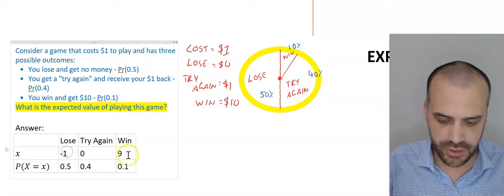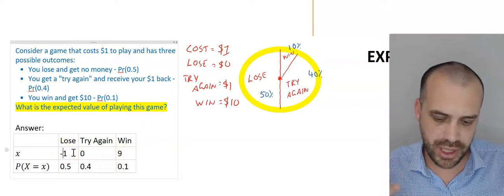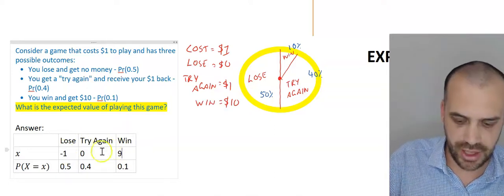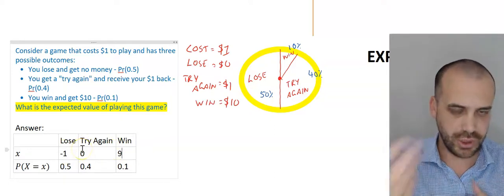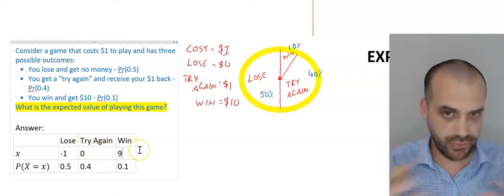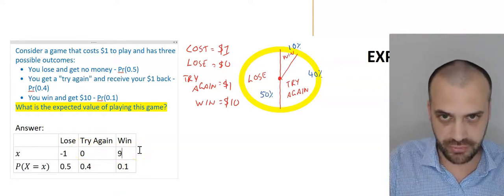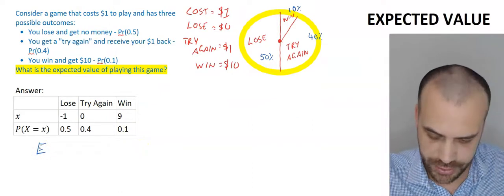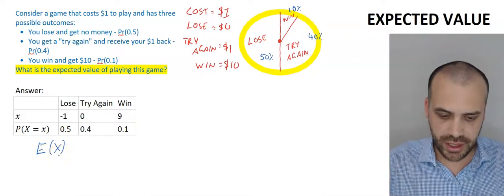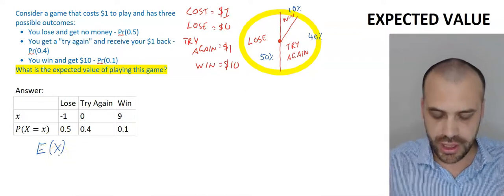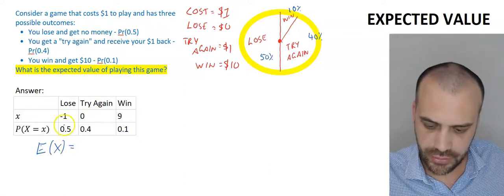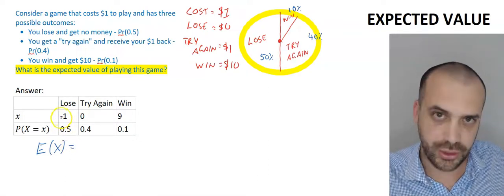Now, you need to be careful with this -1 and 9 because some people put like a 0 there and a 10 there. But you need to take the net of what you paid to play the game and what you got back. All right, and finally, we're going to find our expected value. So the capital letter E for expected value of X. The expected value of this random distribution is going to be equal to, now, 50% of the time we lose $1.